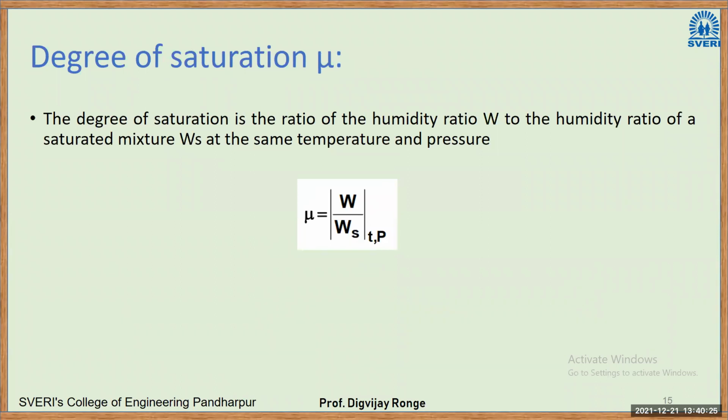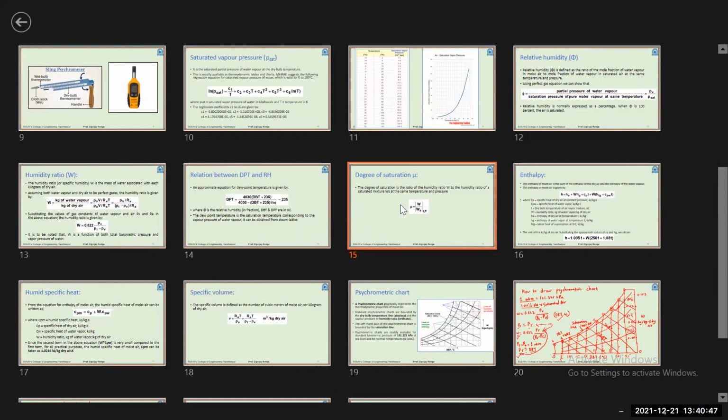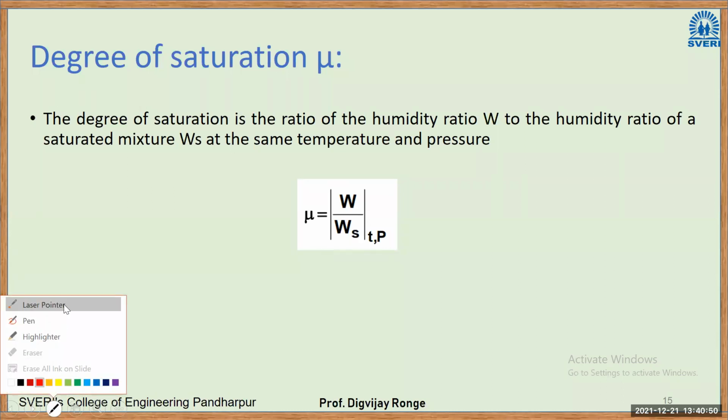Now next is the degree of saturation. It is generally the ratio of the specific humidity or the humidity ratio of moist air to the specific humidity of the saturated air. So degree of saturation is the ratio of the humidity ratio to the humidity ratio of a saturated mixture at the same temperature and pressure, right?